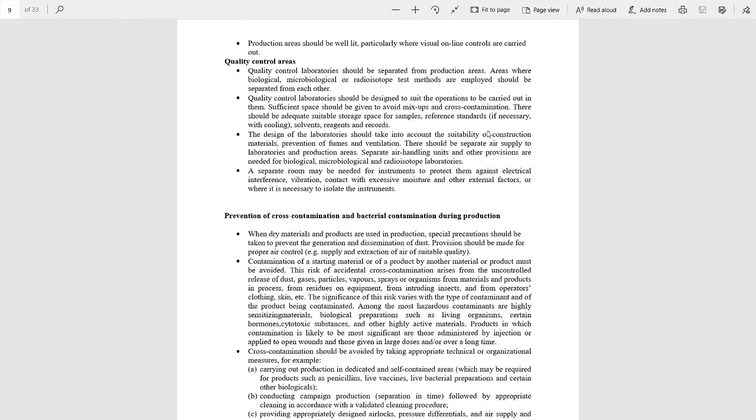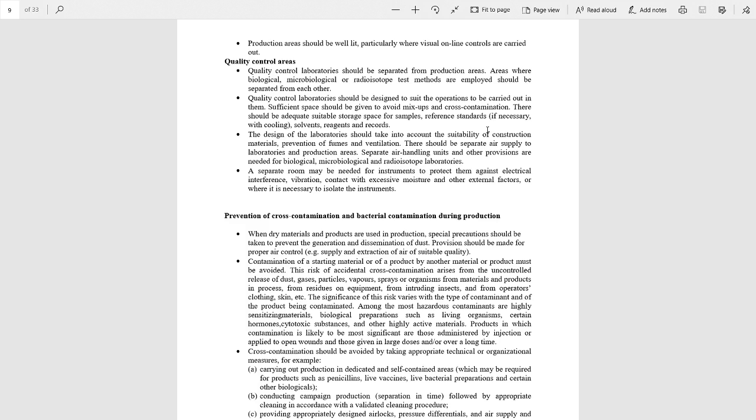Now, quality control area. Quality control laboratories should be separated from the production areas. Quality control laboratories should be designed to suit the operations to be carried out in them. The design of the laboratories should take into account the suitability of the construction material, prevention of fumes, and the ventilations. Now, these were the different areas in a premise or in a production plant.